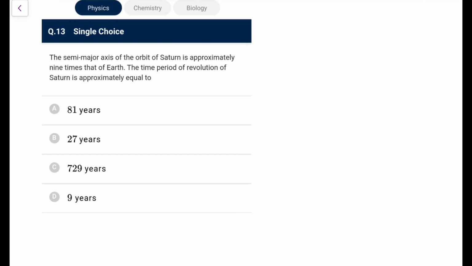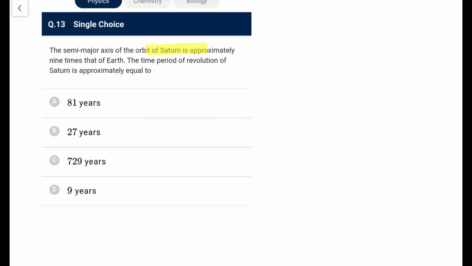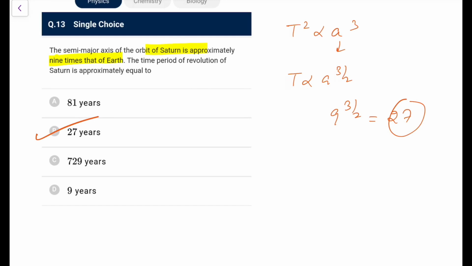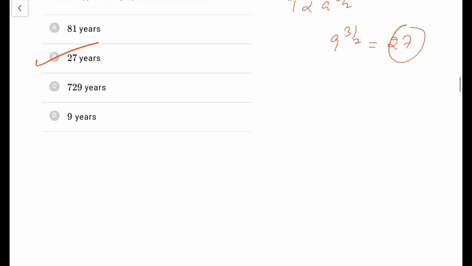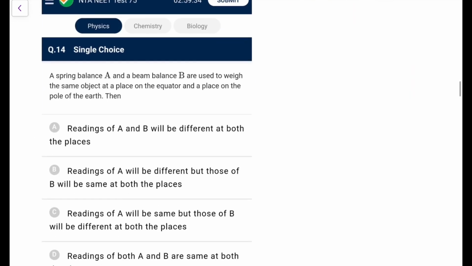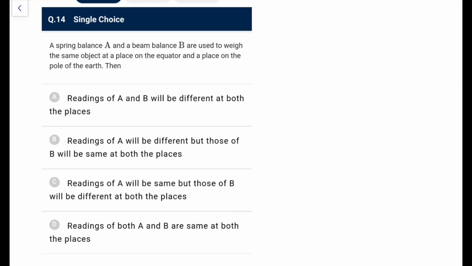Next, 13th one. The semi-major axis of the orbit of Saturn is approximately 9 times that of Earth. The time period of Saturn is approximately, T squared is proportional to r cubed, or a cubed for the semi-major axis. So if a becomes 9 times, T is proportional to a to the power 3 by 2, so that is 9 to the power 3 by 2, that is 27 times. So it would be 27 years. You can directly go for option B. I think this is again a repeated one from a previous test.